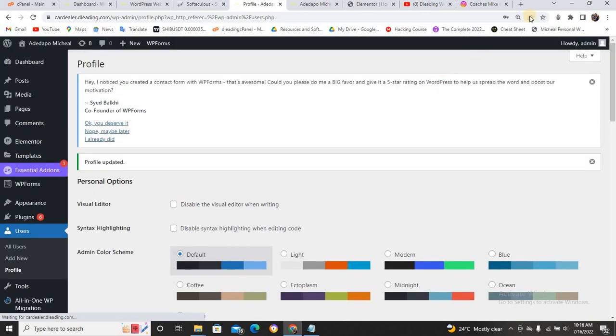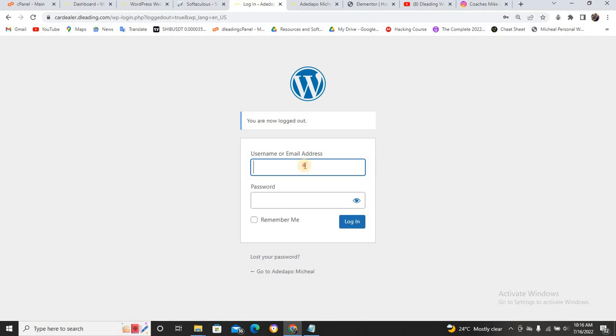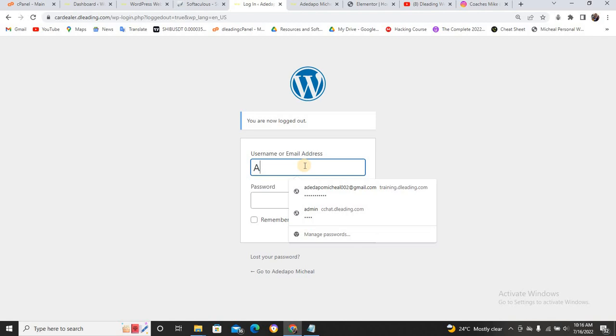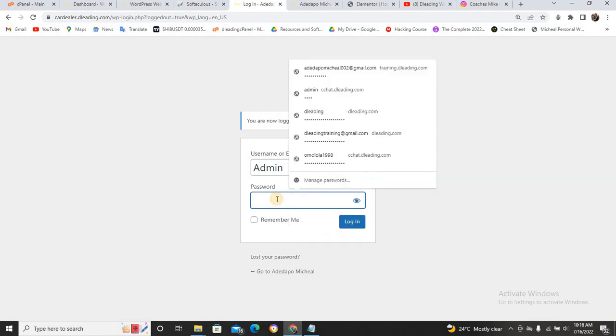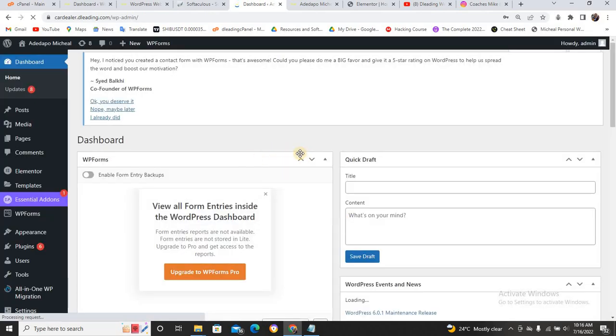Can you see now? Now, let us assume I log out now, and I want to log back in to the site. All I need to do is just type the admin. Don't forget the first letter is a capital letter, Admin. I'll just type my password. Login. And let's wait for it to load. Can you see now that I'm able to log in?